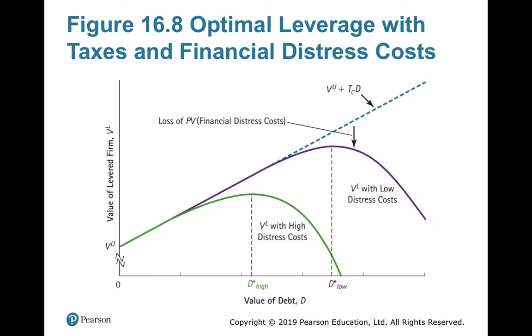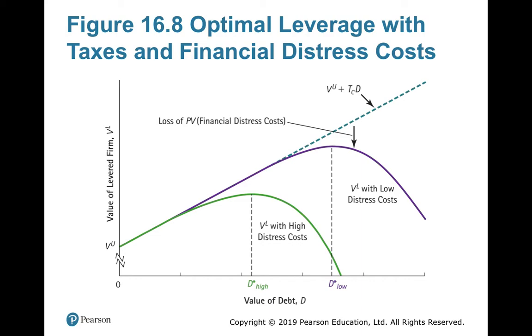You can see here the green curve, which is the levered curve for a high distress firm, and the magenta line is talking about low distress firms. You can see the value of the levered firm is increasing.